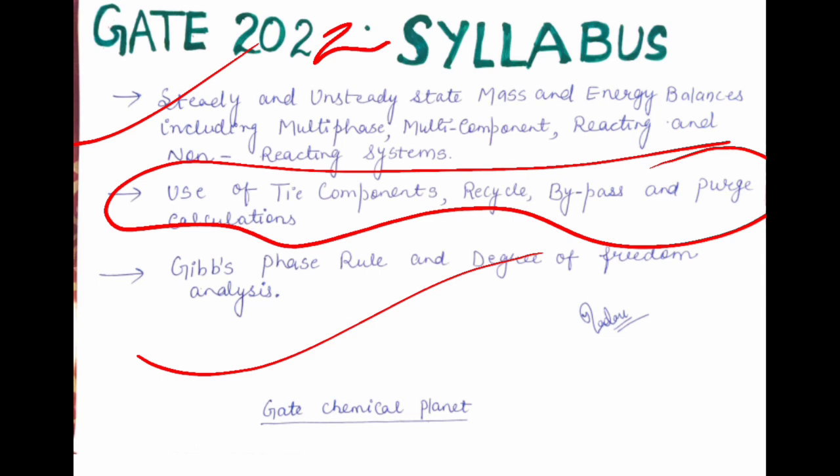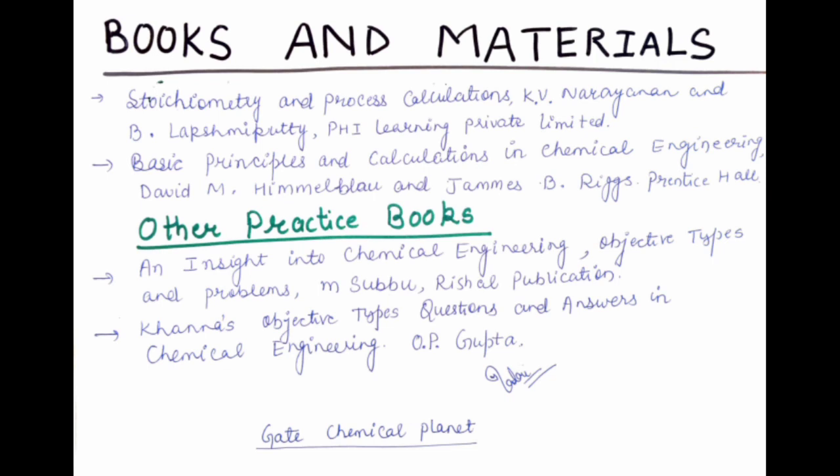So now I will give you an idea about the books and the materials. The standard book for the preparation of this subject is Basic Principles and Calculations in Chemical Engineering by David M. Himmelblau and James B. Riggs, and the publisher is Prentice Hall. The second important book, which you can also refer to as a reference book, is Stoichiometry and Process Calculations by K.V. Narayanan and B. Lakshmikutty, PHI Learning Private Limited.